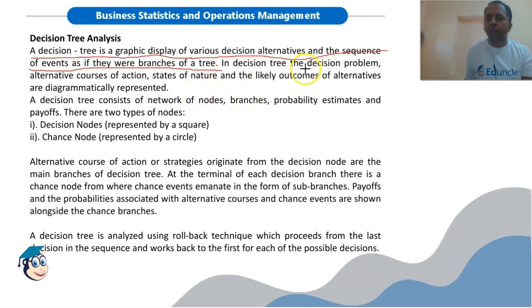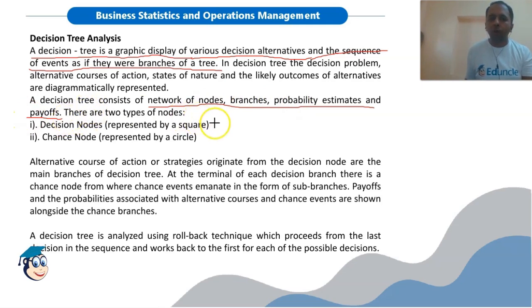So what we are doing: the decision problem, the alternative courses of action, state of nature and the likely outcome, that is, what will be the payoff of each alternative, are diagrammatically presented along with their probabilities. A decision tree consists of a network of nodes, branches, probability estimates and payoffs. So these are the components of a decision tree: decision nodes, branches, probability estimates and payoffs. I will show you a diagram after this.